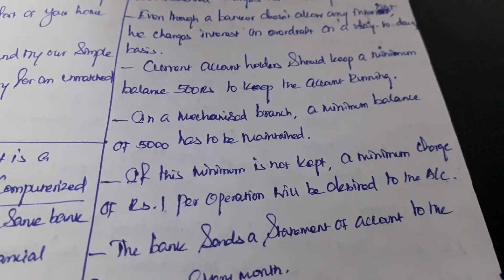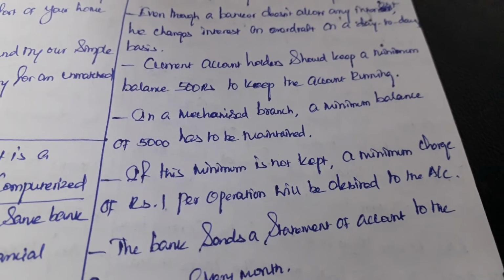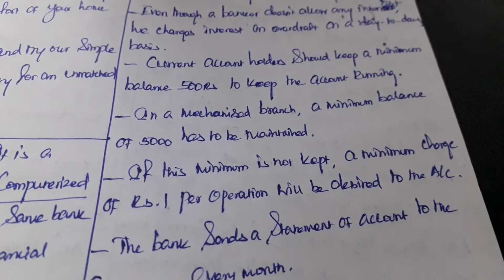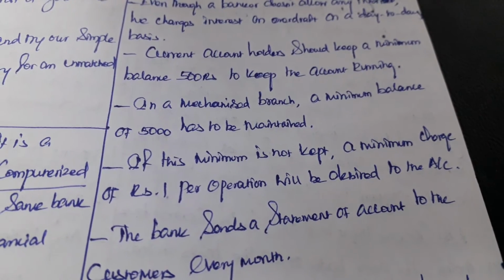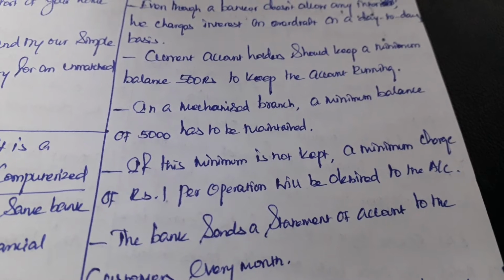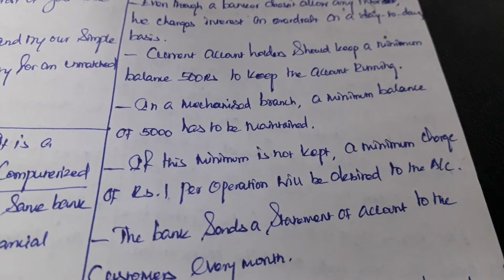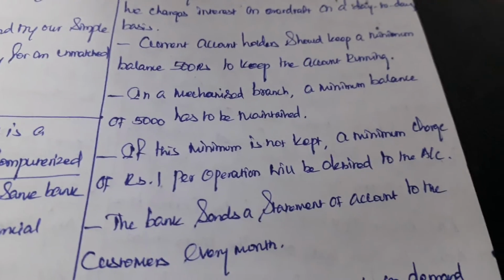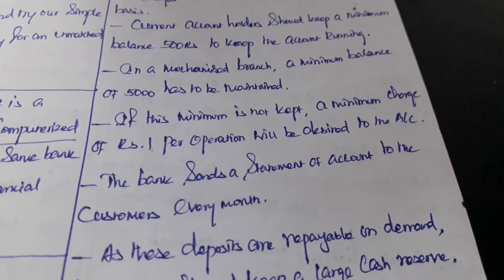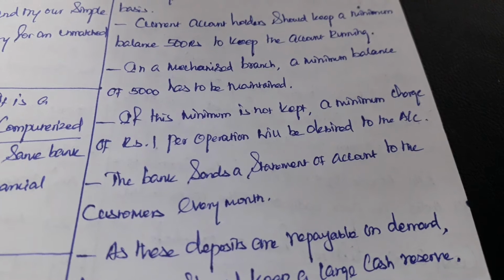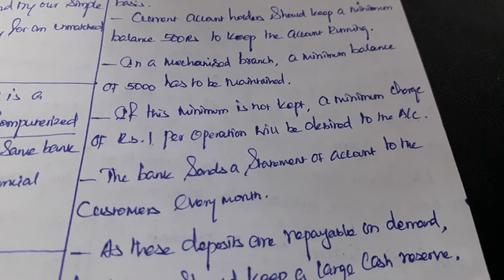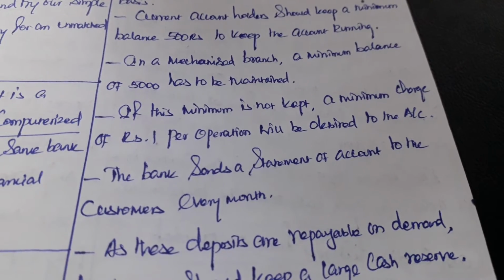What do you mean by a mechanised branch? More technology is used for running the banking business. In such a bank, the current account holders should keep 500 rupees in their account. If this minimum is not kept, a minimum charge of 1 rupee per operation will be debited to the account.